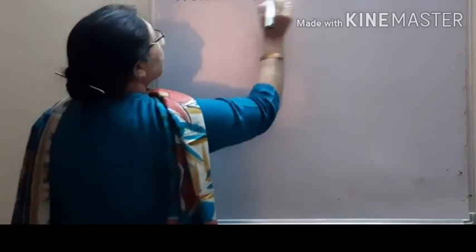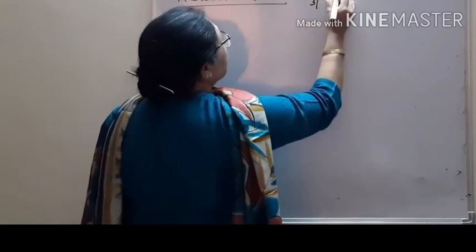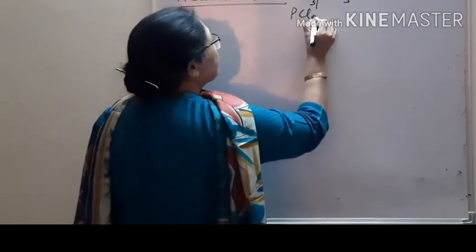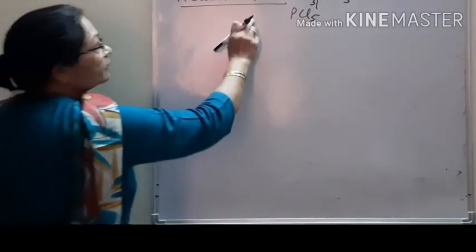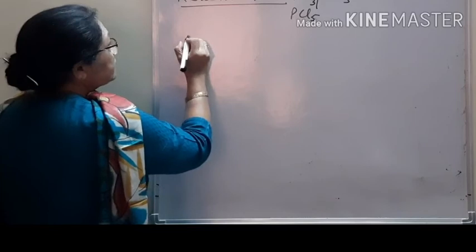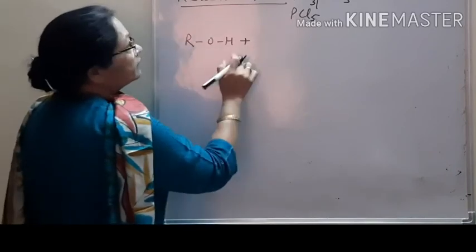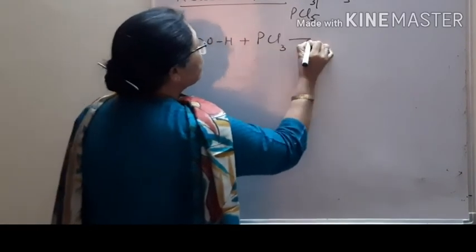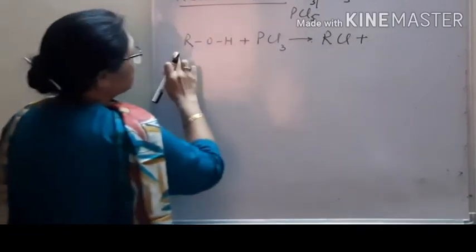Reaction with PCl3 or PBr3, that is the same thing. And next is PCl5, right? In this section, alcohol reacts with PCl3 and forms alkyl halide, right?